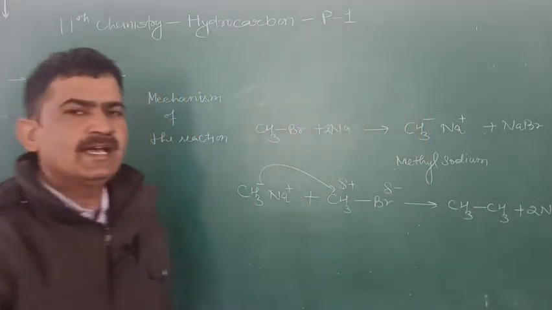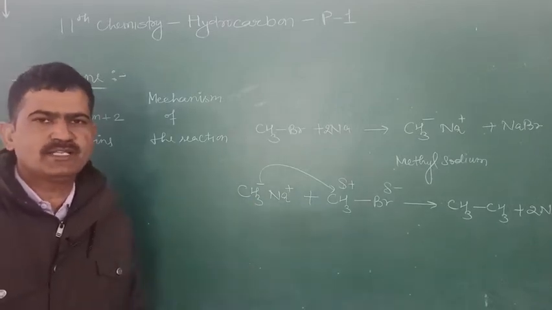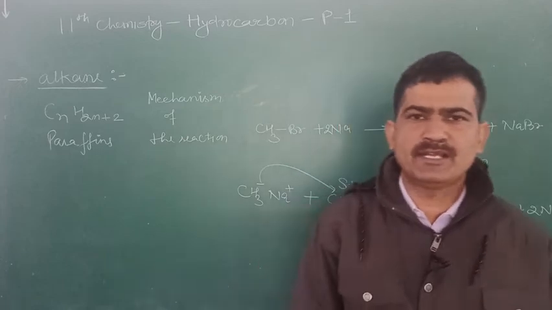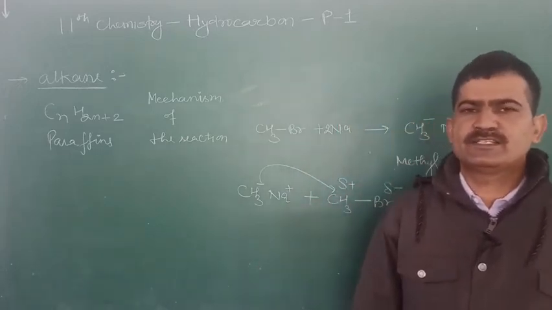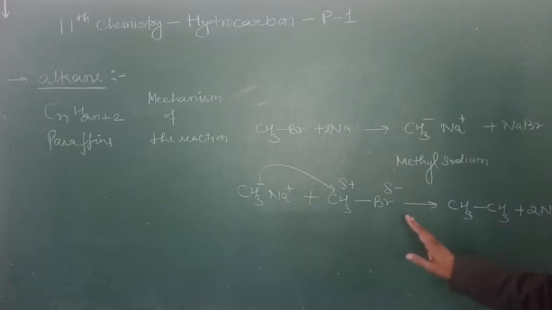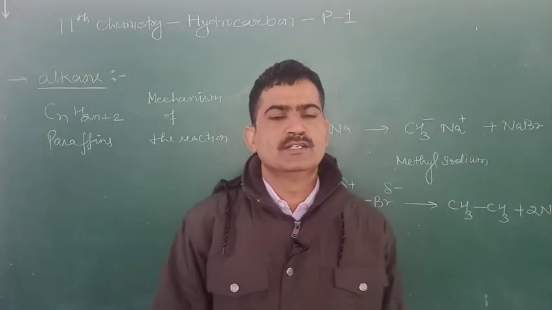This is the expected mechanism of this reaction. Mechanism of the reaction means the steps taken to complete the reaction. These are the steps for completion of the Wurtz reaction. You can learn it, watch the video again and again, so that you can easily understand the mechanism of the reaction.